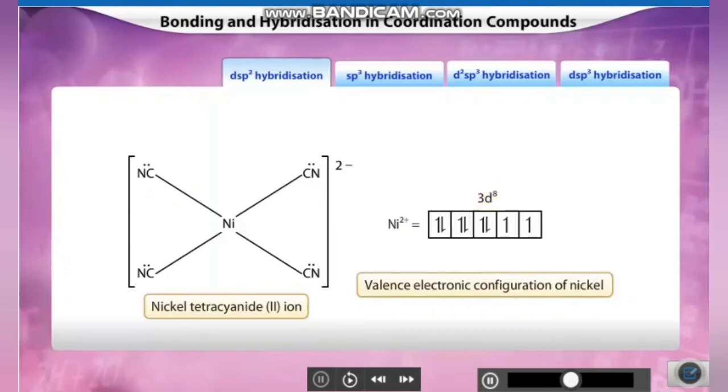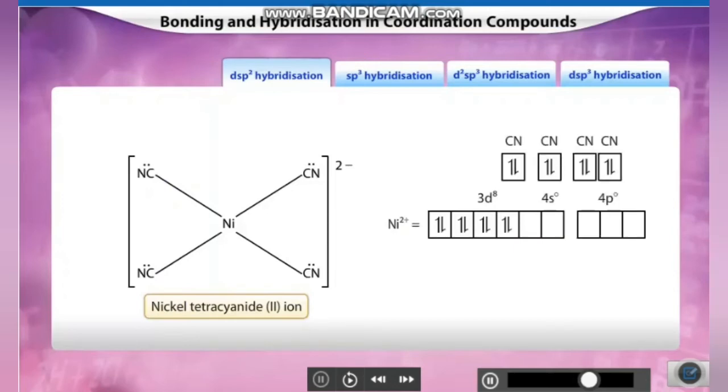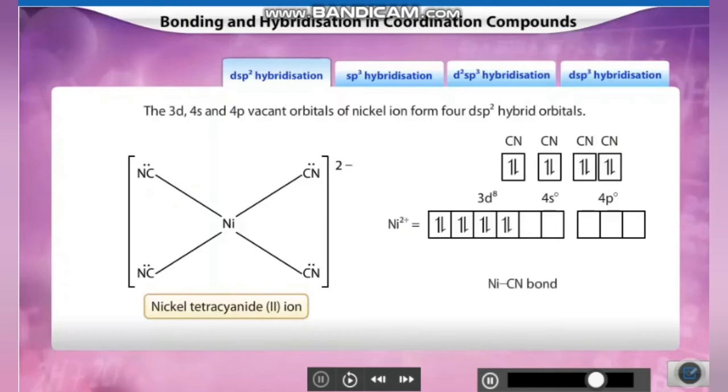Under the influence of the ligands, the unpaired electrons present in the 3d orbital become paired, thereby resulting in a vacant d orbital. Nickel ion has 1 vacant orbital and requires 3 more vacant orbitals to accept the 4 lone pairs of electrons present in the ligands. These 3 orbitals are obtained from 4s and 4p orbitals. Hence, the 3d, 4s and 4p vacant orbitals of nickel ion form 4 dsp2 hybrid orbitals.